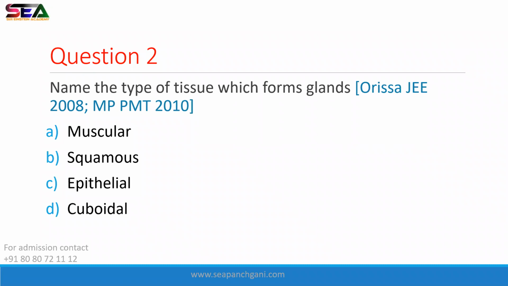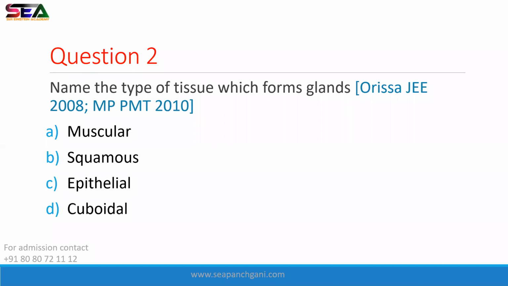Muscular, squamous, epithelial, cuboidal. What will be the answer? Okay, very good. Everyone who is trying to answer, and whoever has given the correct answer, that is Arfat and Divya, very good.